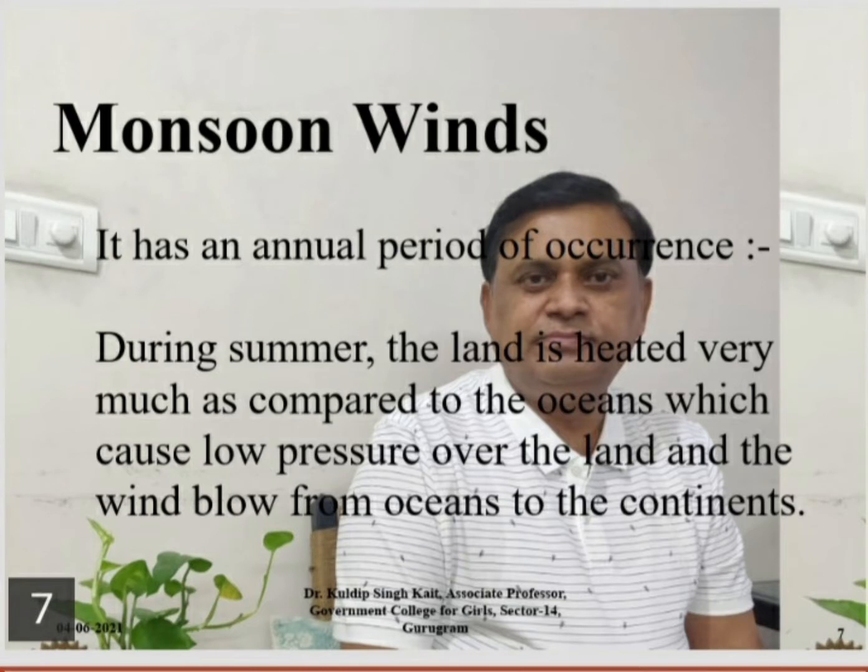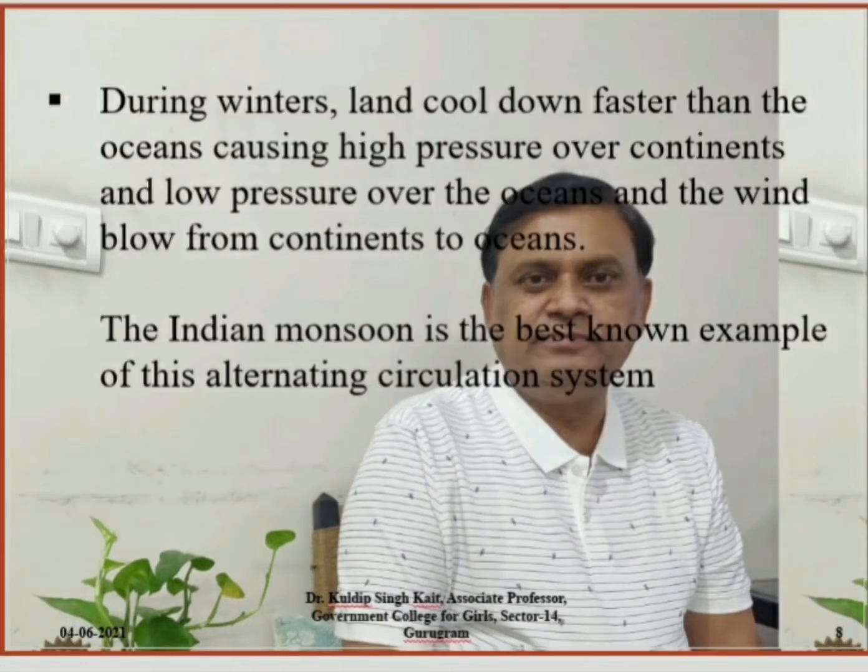During summers, the land is heated very much as compared to the oceans, which causes low pressure over the land, and the wind blows from oceans to the continents. During winters, land cools down faster than the oceans, causing high pressure over continents and low pressure over the oceans. The wind blows from continents to the oceans.